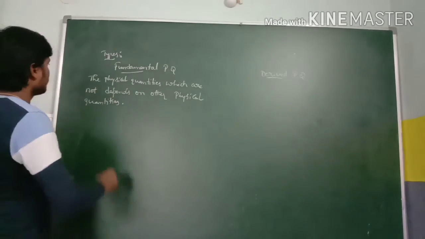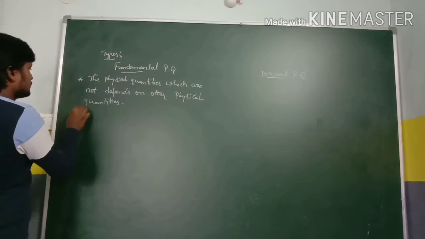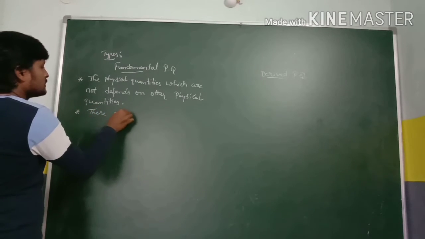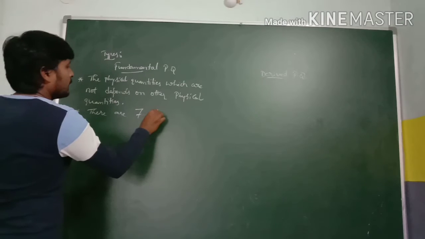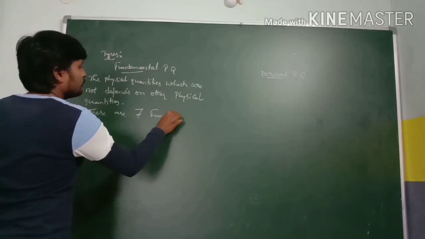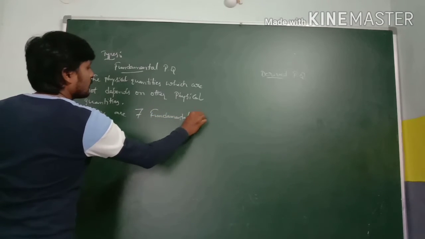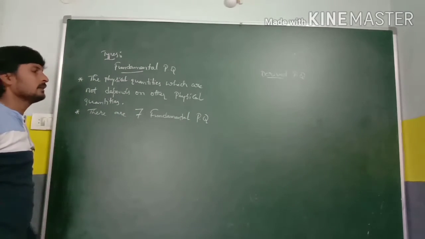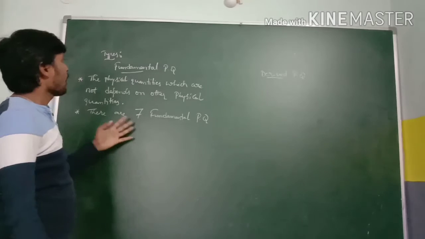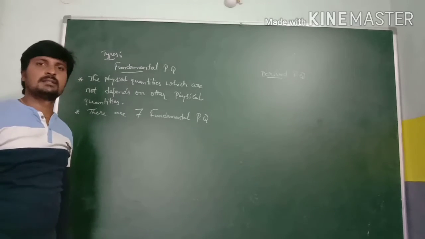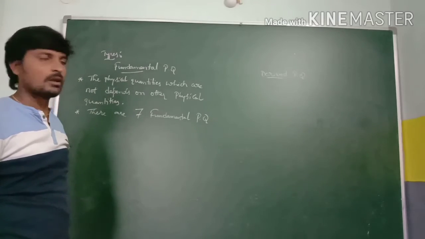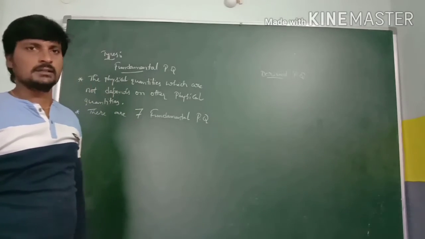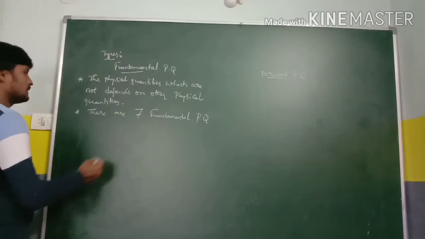There are 7 fundamental physical quantities. Here I am writing the 7 fundamental physical quantities along with the SI units and CGS units. So by this we can complete the fundamental physical quantities.